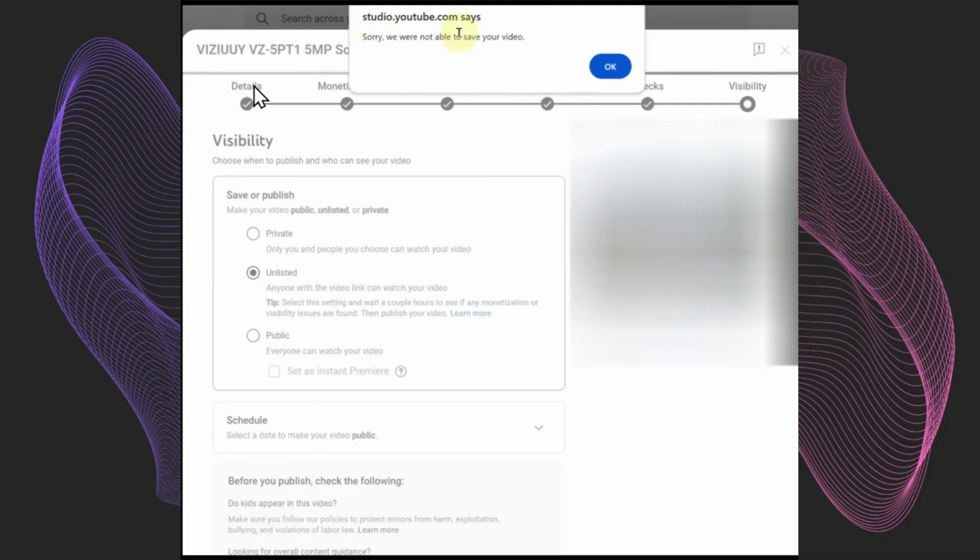Also, you can try to wait for a couple of hours, or wait for a couple of minutes, refresh, try to use another device, and that may actually fix your issue.